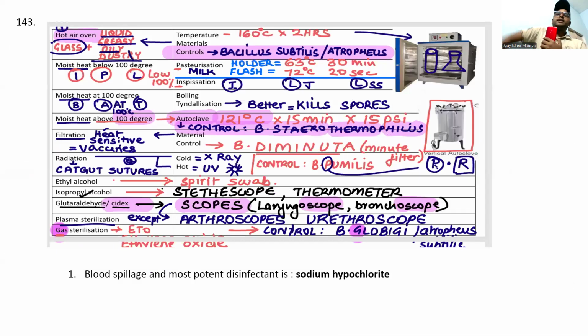Please see here. I told that for blood spills, the most important disinfectant is sodium hypochlorite, guys. Now please remember this table. Ethyl alcohol is the spirit swab. Isopropyl alcohol is for the stethoscope and the thermometer. Glutaraldehyde is for all scopes, like telescope, except the laryngoscope and the bronchoscope. We use glutaraldehyde.